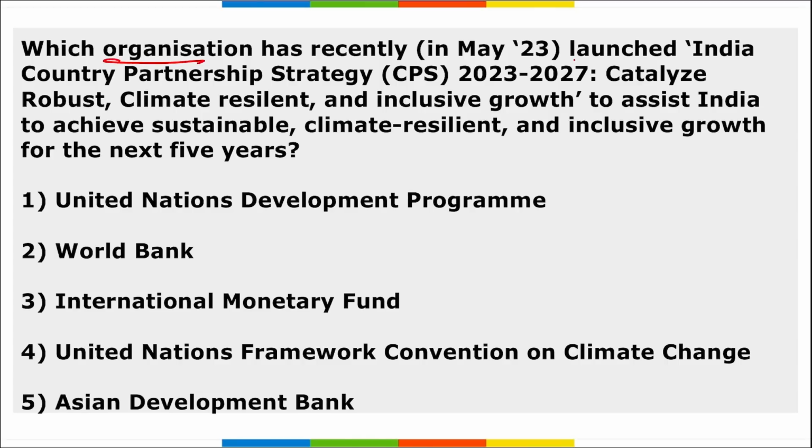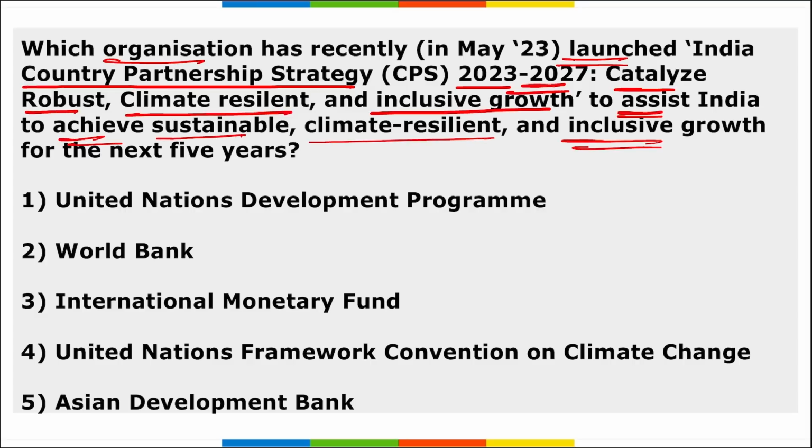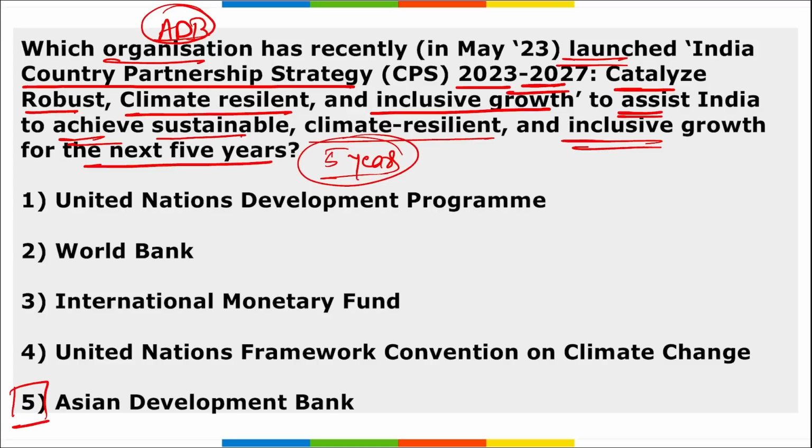Next, which organization has recently launched the India Country Partnership Strategy 23 to 27, to catalyze robust, climate resilient and inclusive growth to assist India to achieve sustainable, climate resilient and inclusive growth for the next 5 years? I repeat, it is the Asian Development Bank, right? They recently launched the India Country Partnership Strategy 23 to 27, and it will catalyze robust, climate resilient, inclusive growth to assist India to achieve sustainable development growth, right?